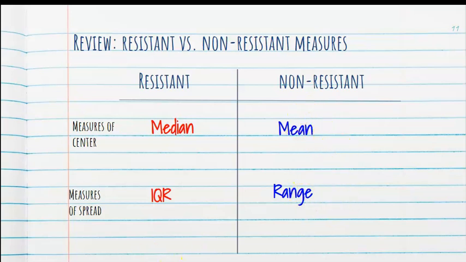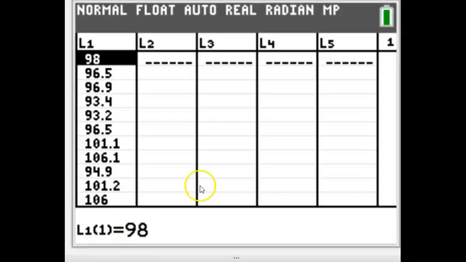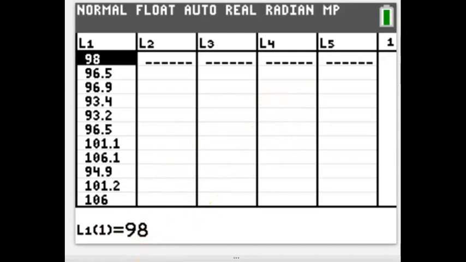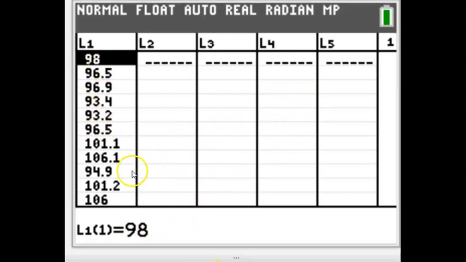All right? Now, let me show you on your calculator quickly how you can do a box plot. So in your calculators, if you want to create a box plot really quick to look at distribution, you would put data in list 1. This happens to be the same points per game in the previous video we did, the basketball points per game. And I want to create a box plot.